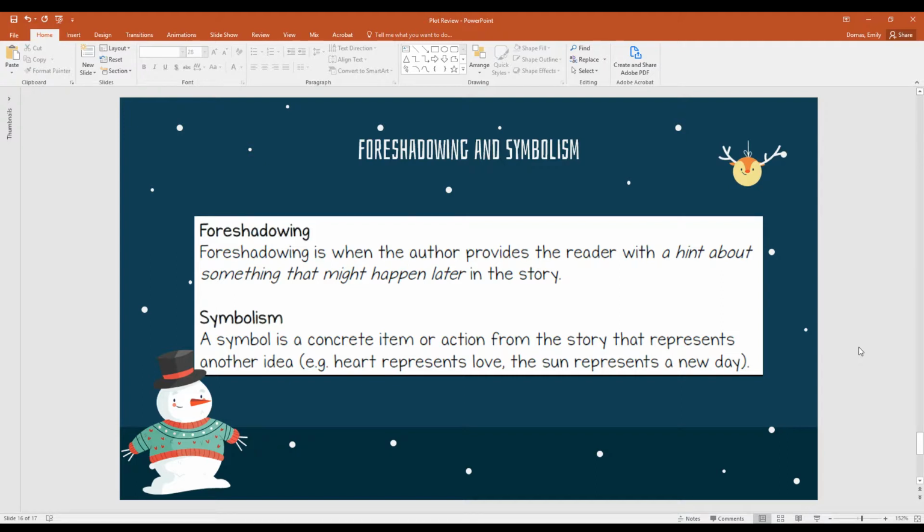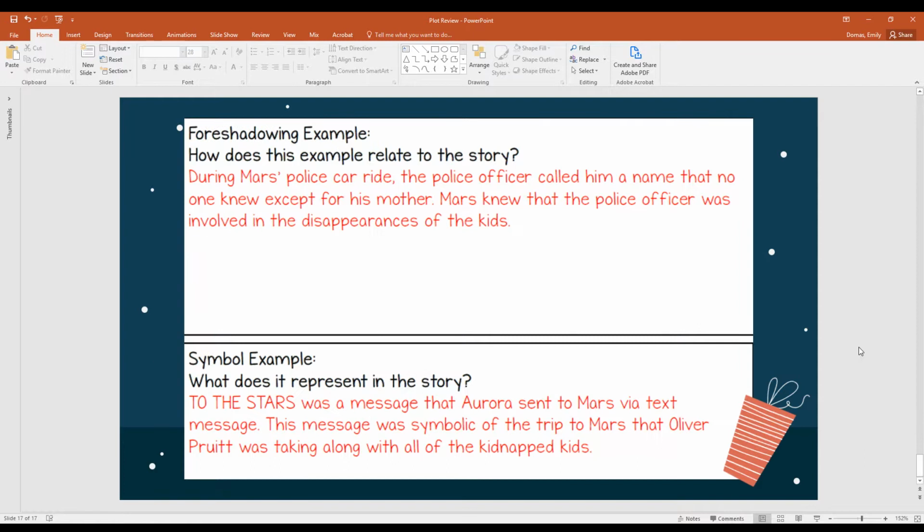So in this story, our foreshadowing example would be during Mars's police car ride, the police officer called him a name that no one knew except for his mother. Mars knew that the police officer was involved in the disappearance of kids.